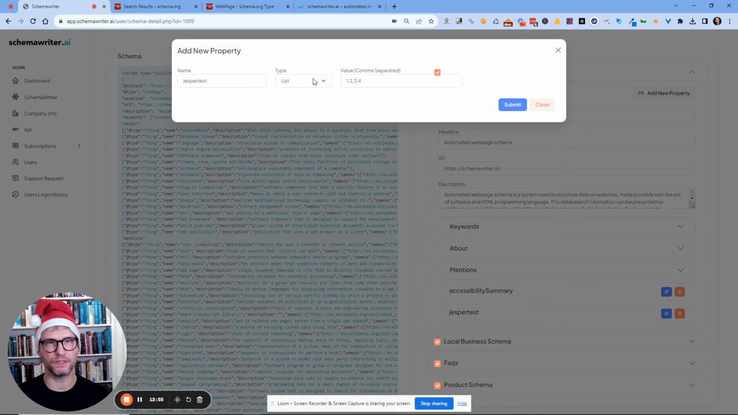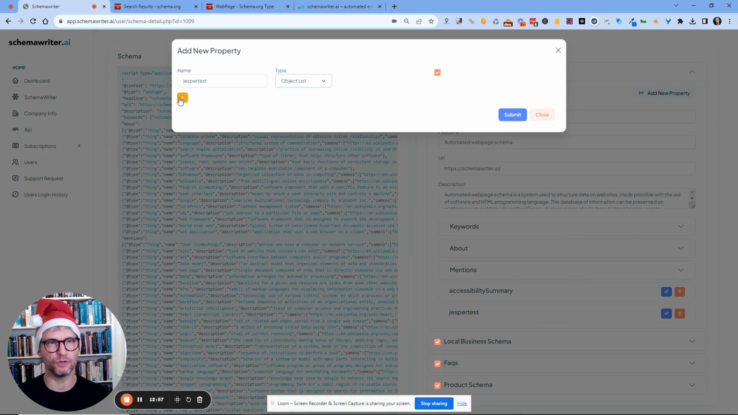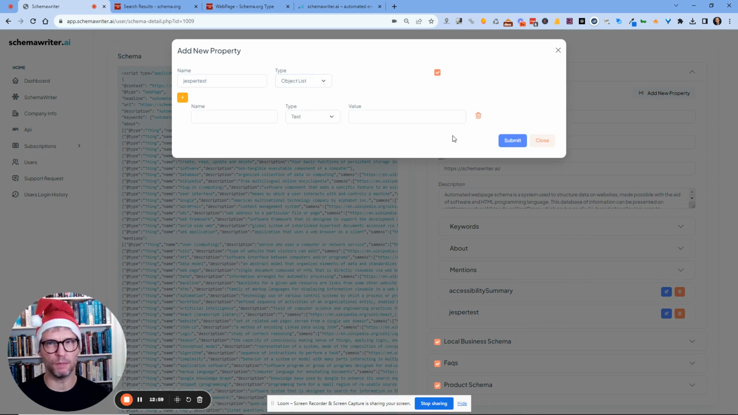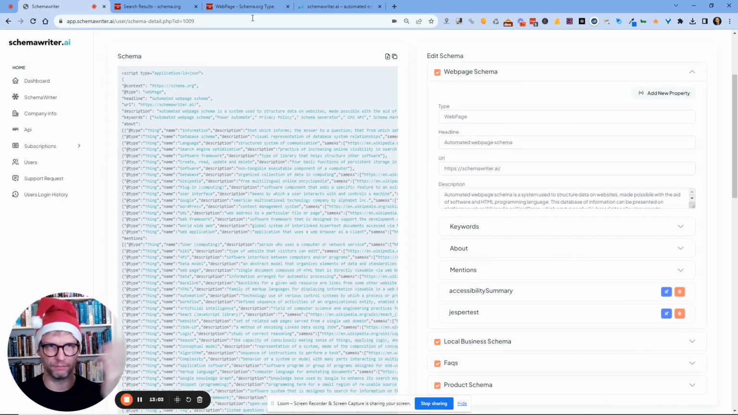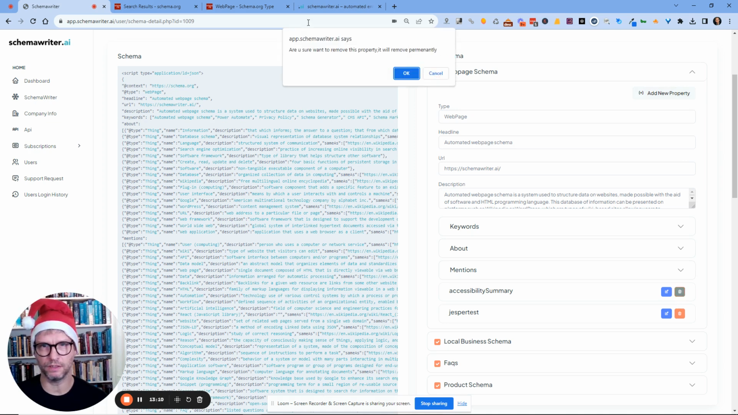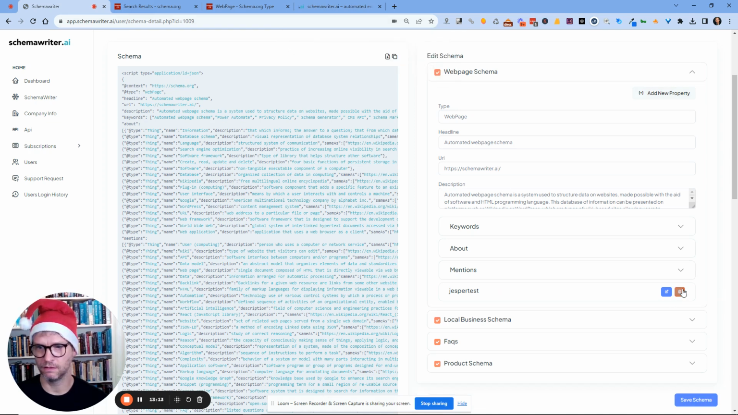But anyway, this is the object list, which is of course for when you have a little bit more complicated schema. But yeah, you can just play with it, and if you find bugs, make a ticket. I will correct them, and let me just delete these two again and save schema.